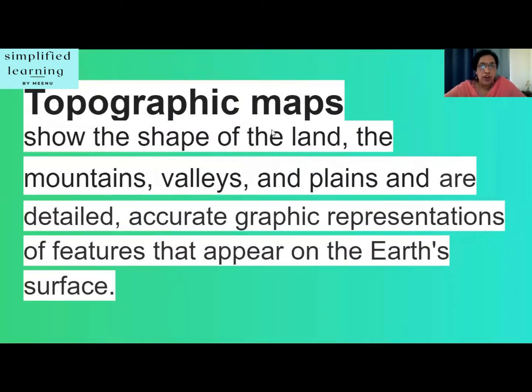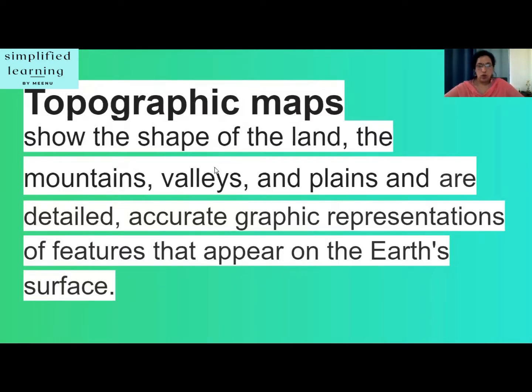Next is topographic maps. Now, what do you mean by topography? Topo means place, graphy means to describe. Now, these maps give detailed information about local landforms, streams, rivers, canals, roads, building structures, railway tracks, and other features of smaller areas.